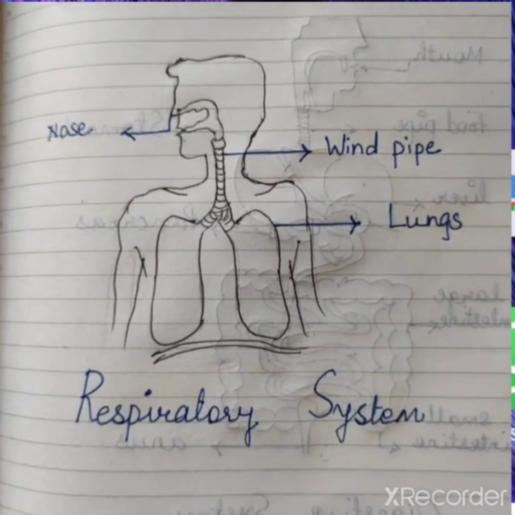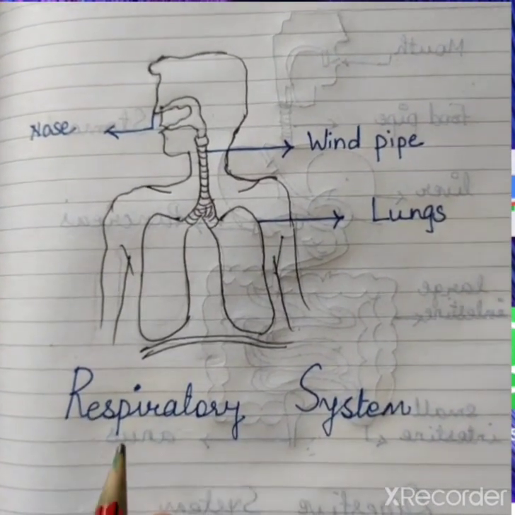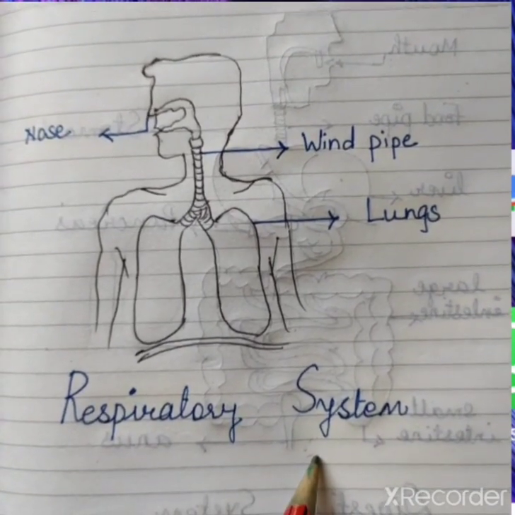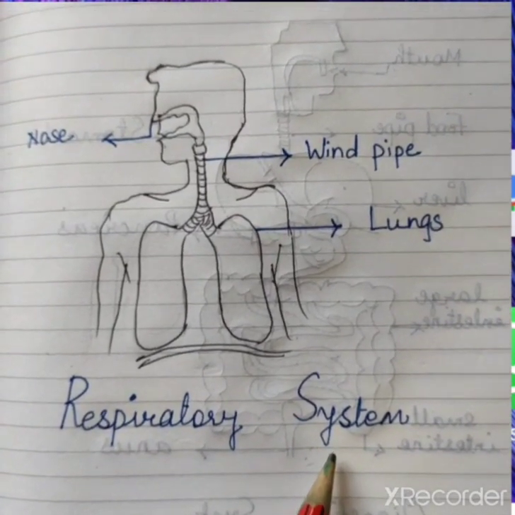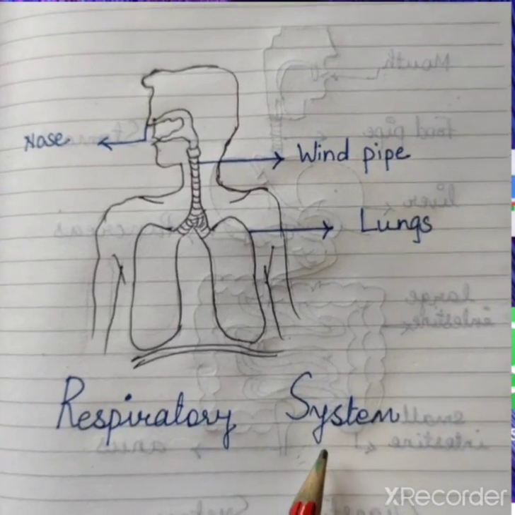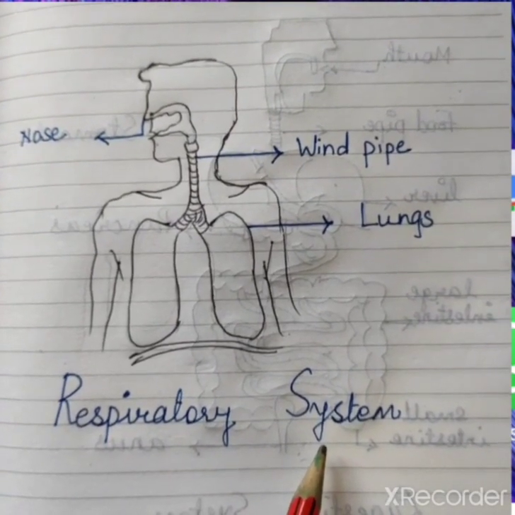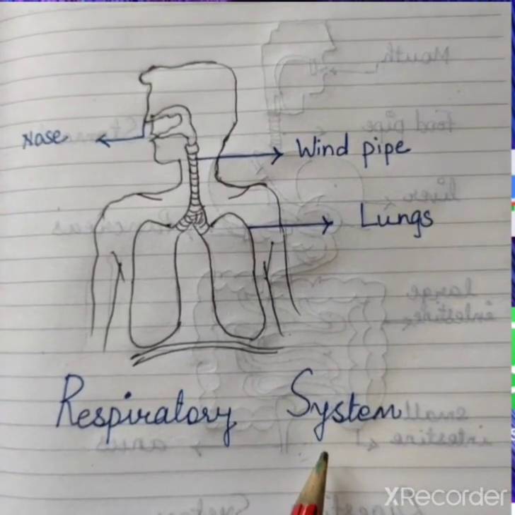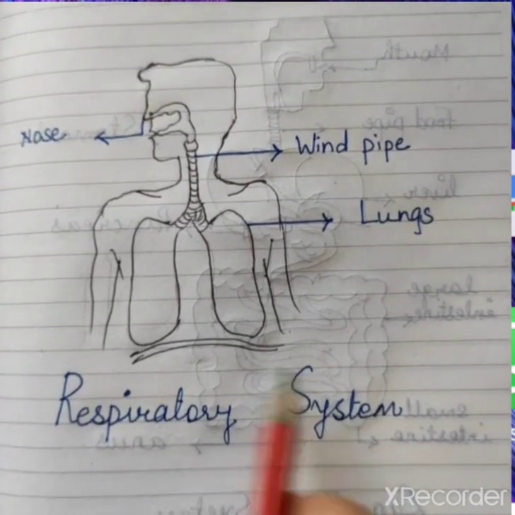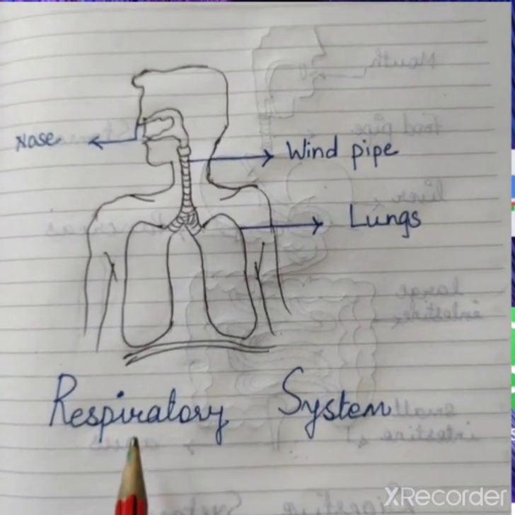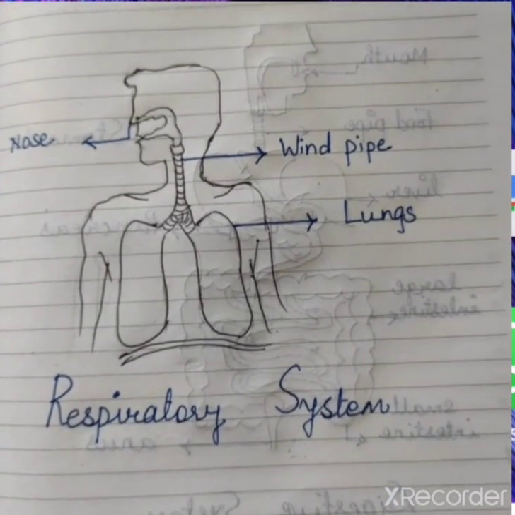Hello dear children, today we are going to study the next organ system, that is the respiratory system, from Science Chapter Number 1, Human Body. Children, in the last video we had learnt about the skeletal system, muscular system and circulatory system. So today we are going to study the respiratory system. It is also one organ system of our body.